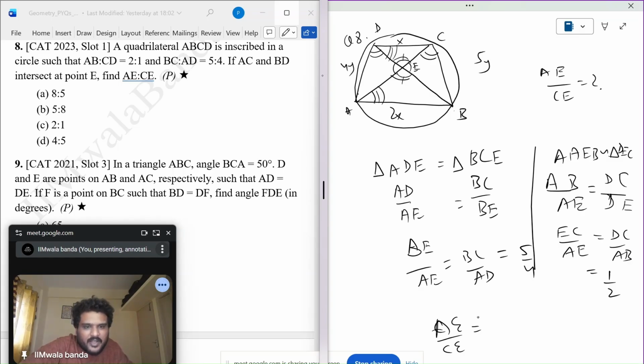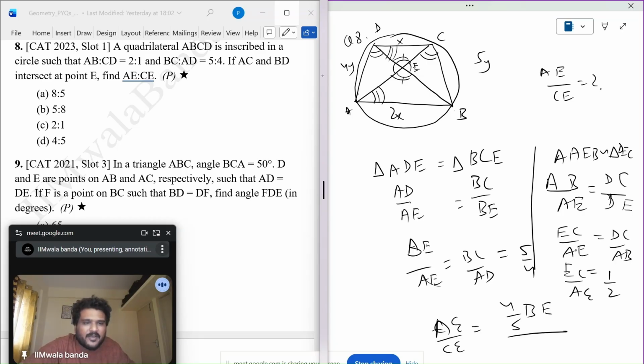Right? So from here, if I have to find AE, I can write it as 4 by 5 BE and CE from here. But I should find something in BE terms because BE is involved here.